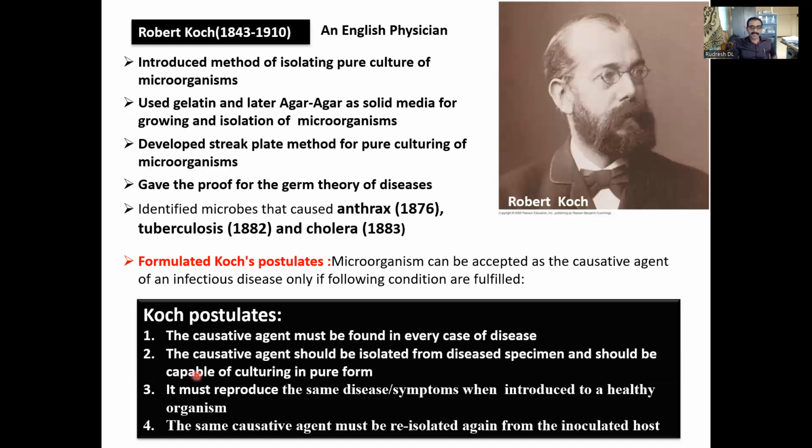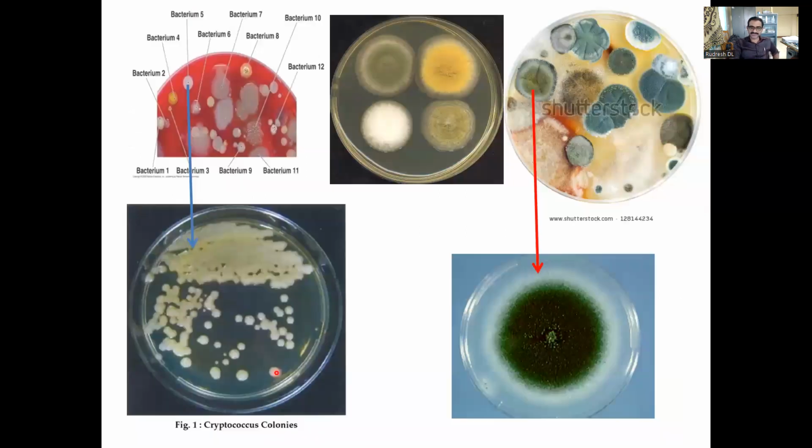I'll once again read Koch's postulates. The causative agent must be found in every case of the disease. The causative agent should be isolated from the disease specimen and should be capable of being cultured in pure form in the laboratory. It must reproduce the same disease or symptom when introduced into a healthy organism. And the same causative agent must be re-isolated from the inoculated host. So any microorganism to be called a causative agent of a particular disease should fulfill these four postulates.